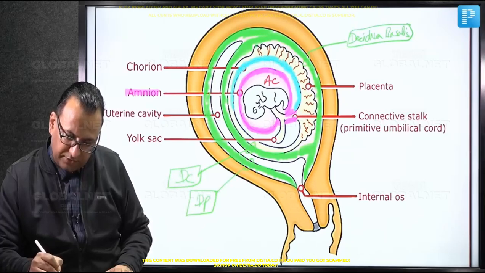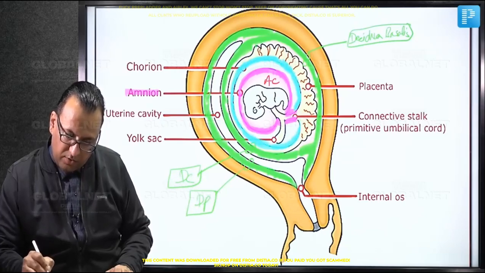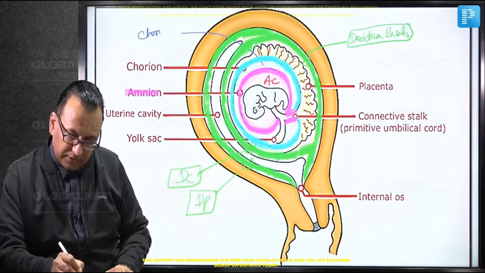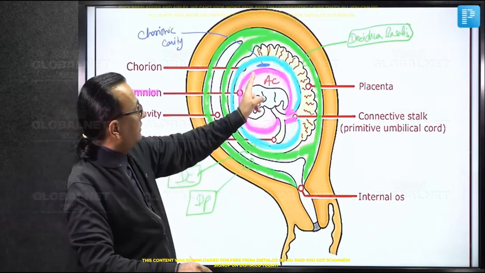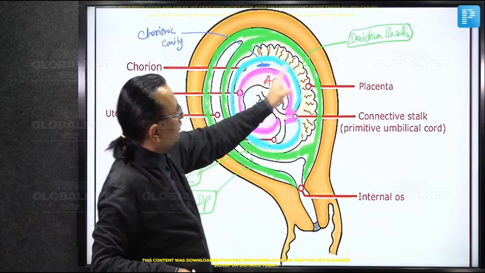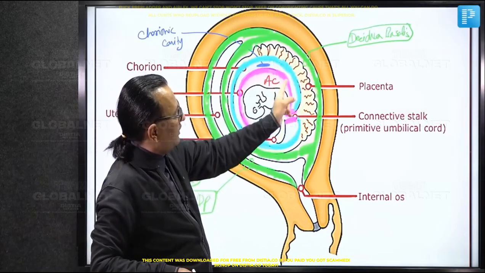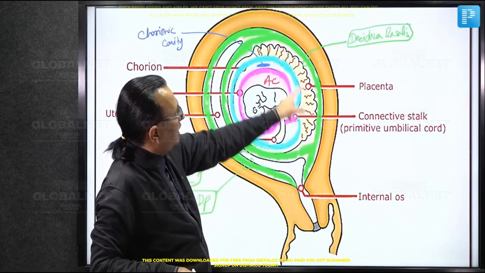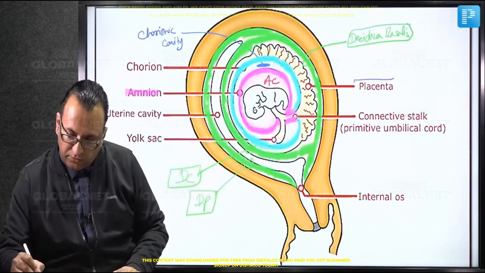What is this cavity which is between the outer chorion and the inner amnion? This time you can call it the chorionic cavity. This is the chorionic cavity. And then, as is evident, the chorion towards the decidua basalis is developing some finger-like processes, primary, secondary, tertiary villi, contributing to chorion frondosum or the fetal placenta. So this is the fetal component of the placenta.